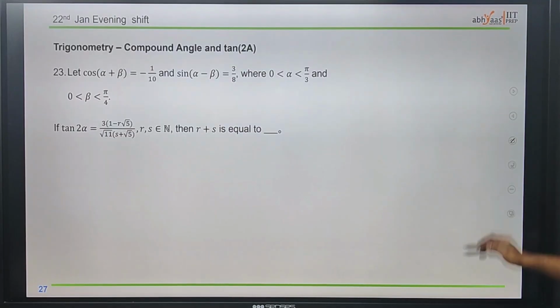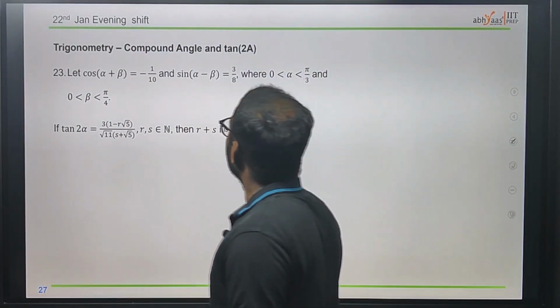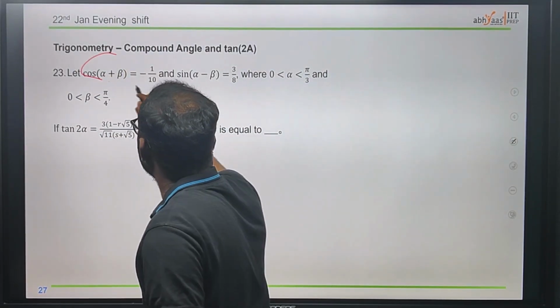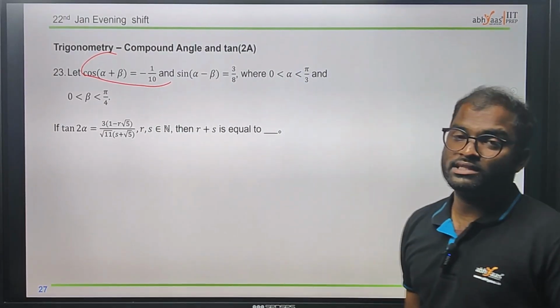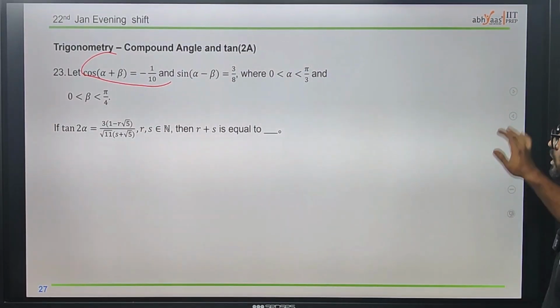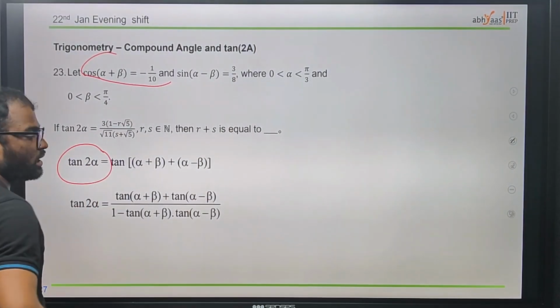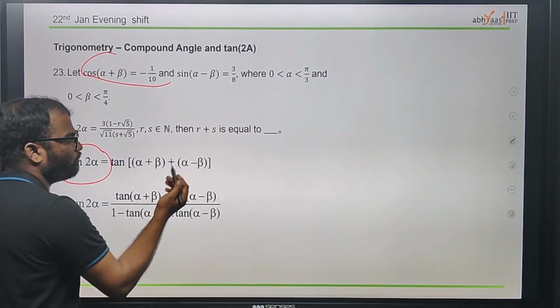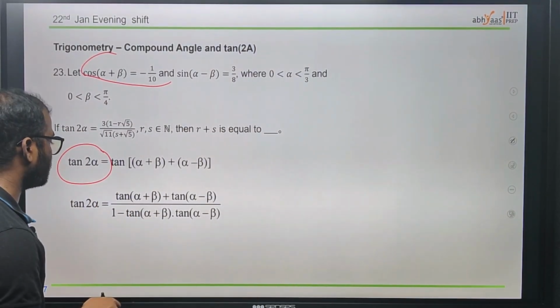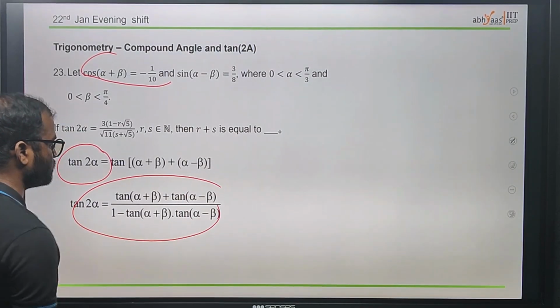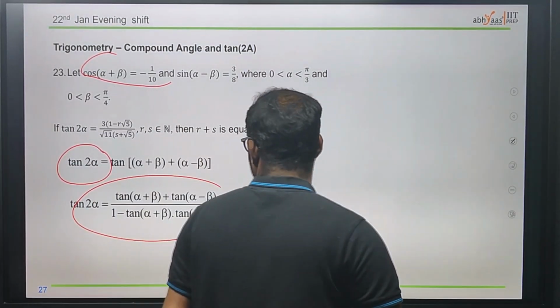Okay, now moving to the next question, we have it on the basis of compound angle and tan 2a. By using that we can easily find it. It is based on the tan itself, okay, we can easily solve. If we say find the tan 2 alpha, we know what tan 2 alpha gives, which is tan of alpha plus beta plus tan of alpha minus beta. Just using this, which is a common basic thing, we can easily find this answer.